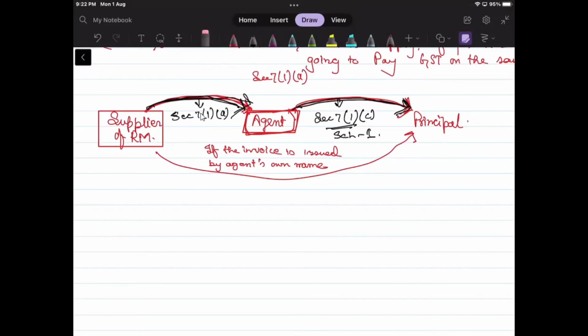Definitely he will charge, no? If the bill is not in his name, what will he charge? What is his income? The commission that he will earn from the principal and the supplier.